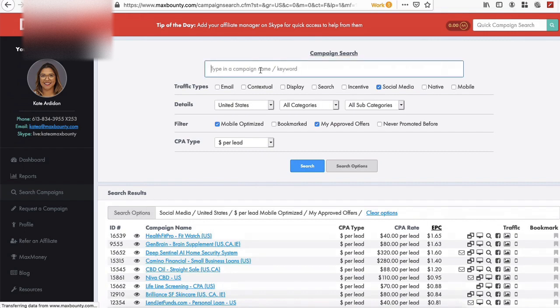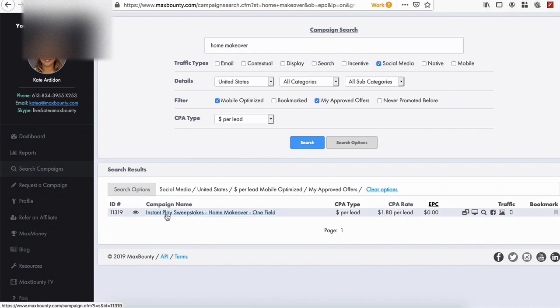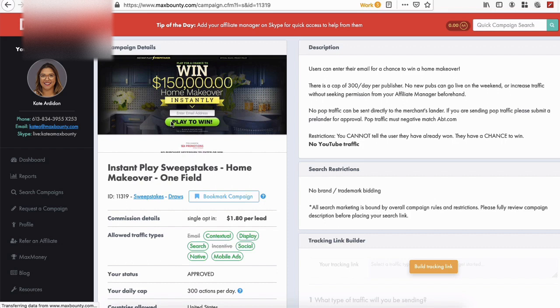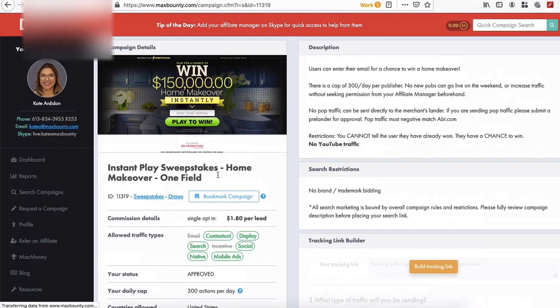I remember one of the offers I was looking for was home makeover. So why don't we go and find home makeover? Here's the Home Instant Play Sweepstakes Home Makeover one field, and this is an offer I've had decent success with back in the day. I can recommend it to you guys, and it's working well right now. This is one field, so if they only fill out their email address, you will get $1.80